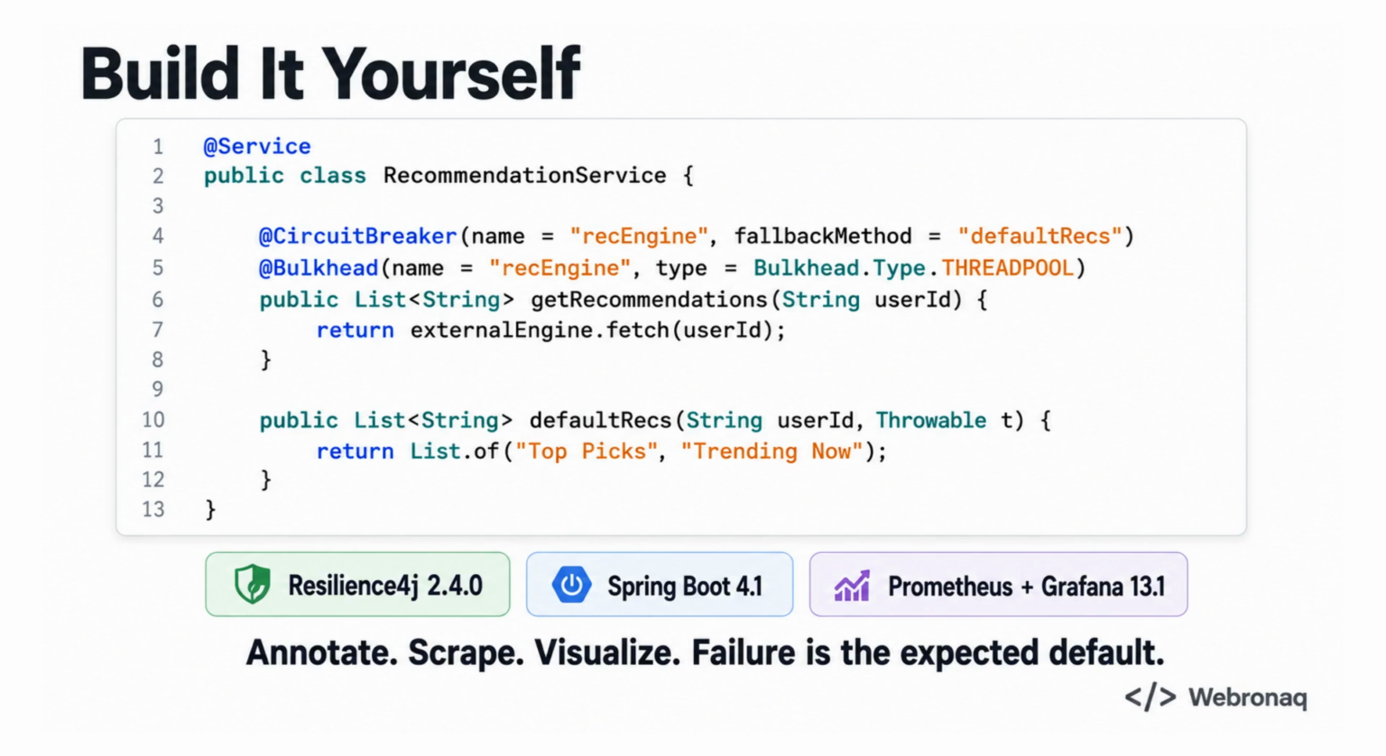Here is the mental model to carry forward. Failure is not an edge case, it is the expected default in distributed systems. The July 2026 Meta outage showed once more that even hyperscalers can fail at a single shared layer. Build your compartments before the flood, not after.